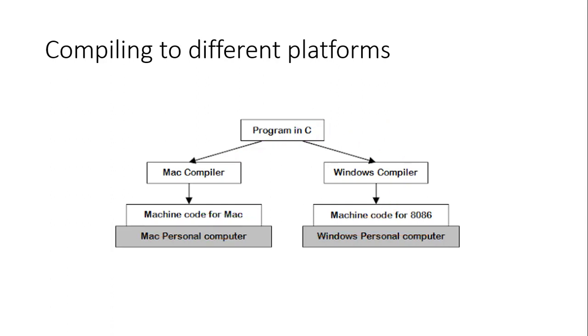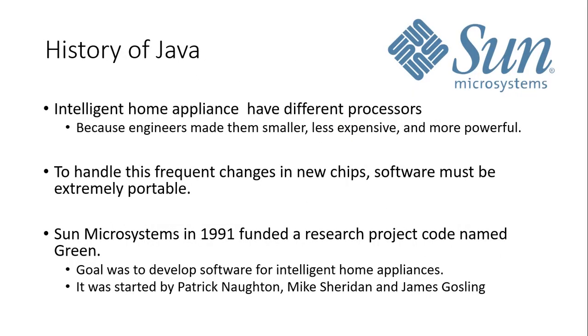This problem was faced by Sun Microsystems. So they wanted to make some change in it. They said, everybody wants to create an intelligent gadget, but there is a major problem with this intelligent gadget, and that is every intelligent gadget has its own processor. And when the new chips come, we will have to recompile and then put the code again.